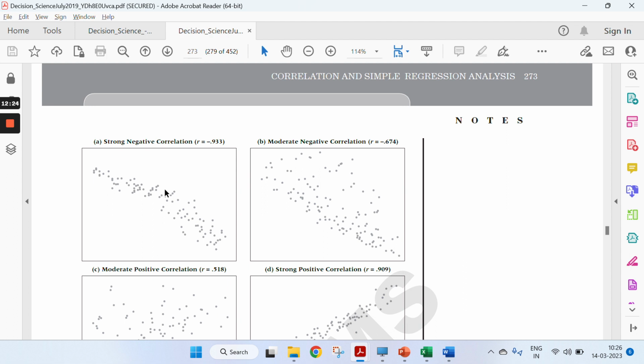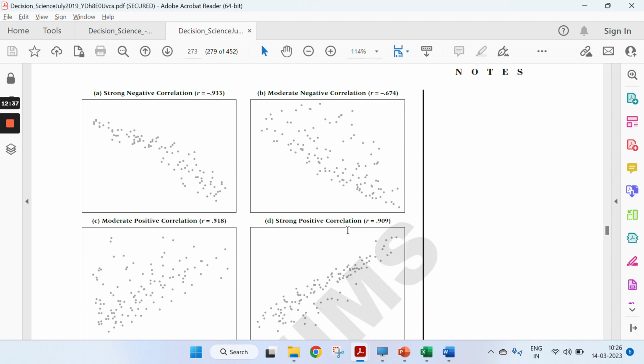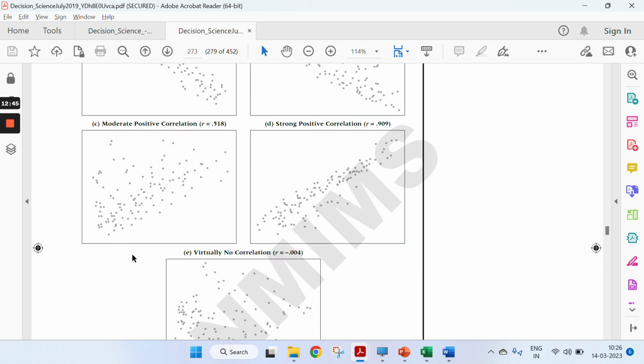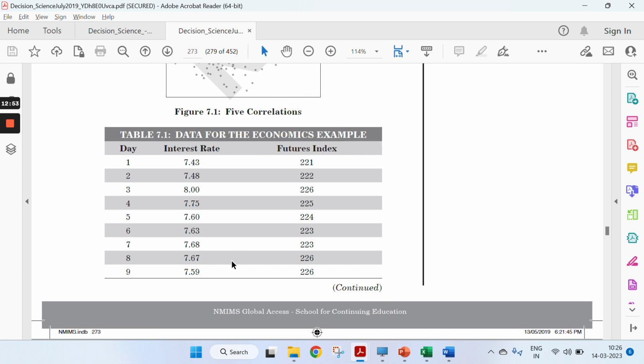One is strong negative correlation, where the value is very high on the negative side. The next is moderate negative correlation, where the value is medium but towards the negative side. Then we have strong positive correlation, where the values are very high on the positive side. Moderate positive correlation, the values are moderate but positive. And no correlation, where the value is quite similar to zero, or very near to zero. So this is the way.